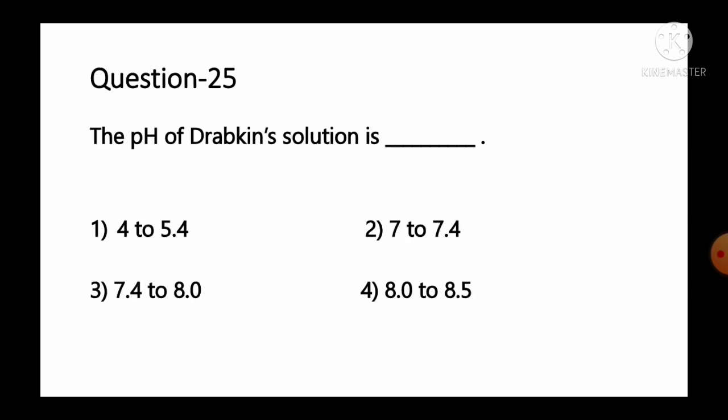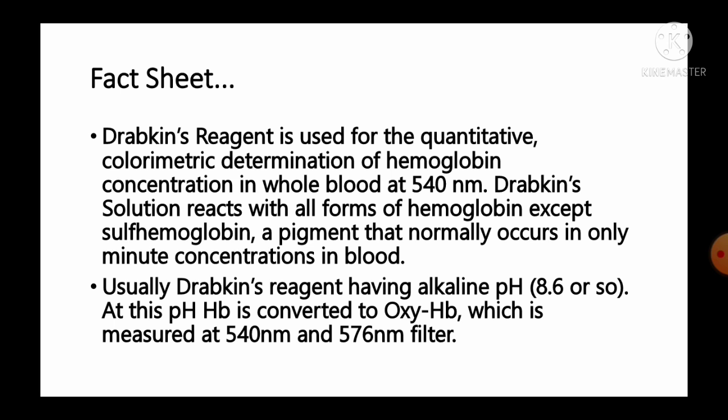Move to the next question number 25. The pH of Drapkin's solution is option number 1 4 to 5.4, number 2 7 to 7.4, number 3 7.4 to 8.0, number 4 8.0 to 8.5. And the information available regarding this question, it is Drapkin's reagent is used for the quantitative colorimetric determination of hemoglobin concentration in the whole blood at 514 nanometer. Drapkin's solution react with all forms of hemoglobin except sulfhemoglobin, a pigment that normally occurs only in minute concentration in blood.